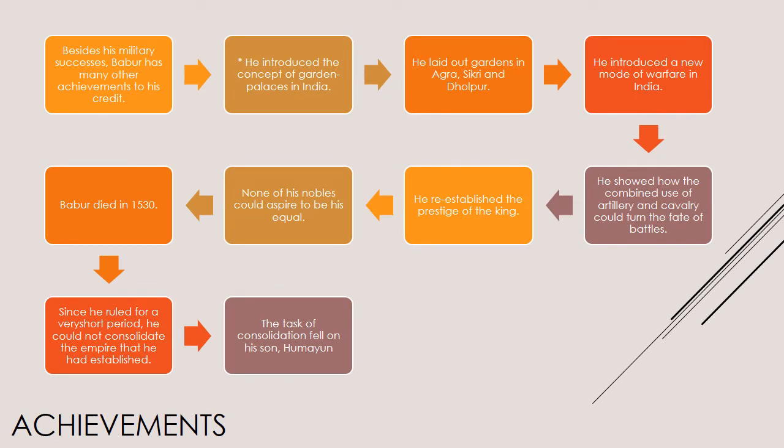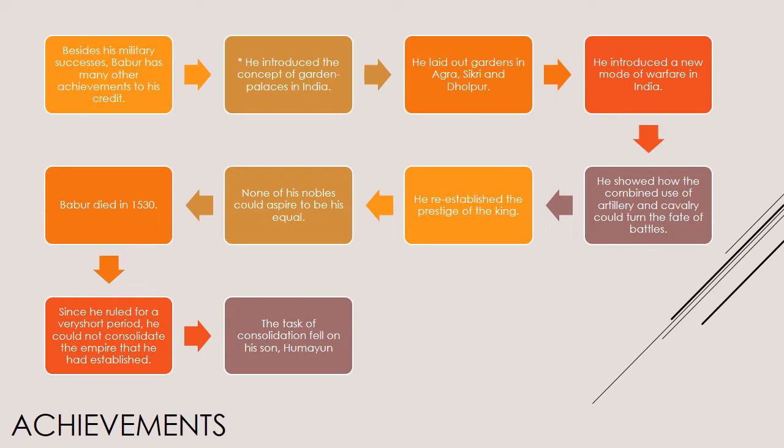Babur's achievements. Besides his military success, Babur has many other achievements to his credit. He introduced the concept of garden palaces in India. He laid out gardens in Agra, Sikri, and Dholpur. He introduced a new mode of warfare in India. He showed how the combined use of artillery and cavalry could turn the fate of battles. He re-established the prestige of the king. None of his nobles could aspire to be his equal.